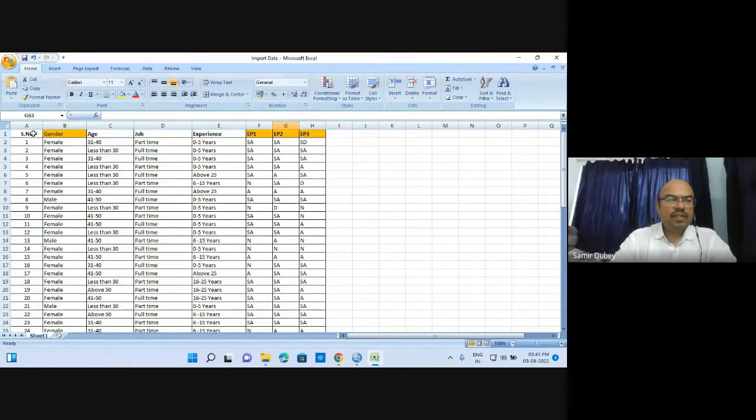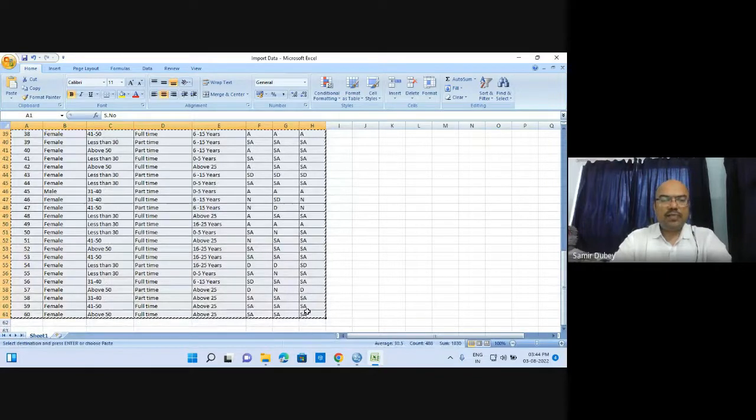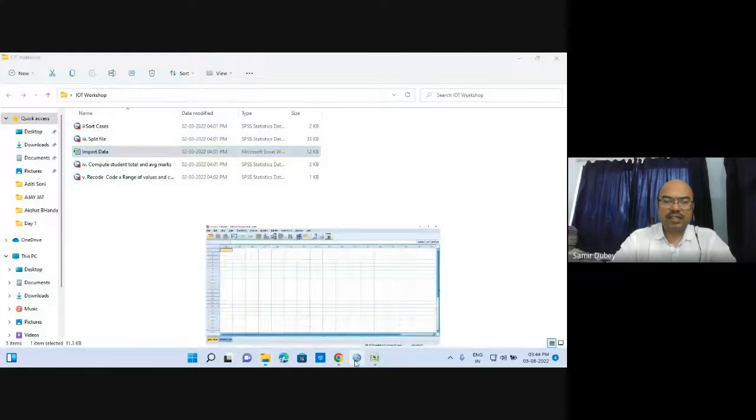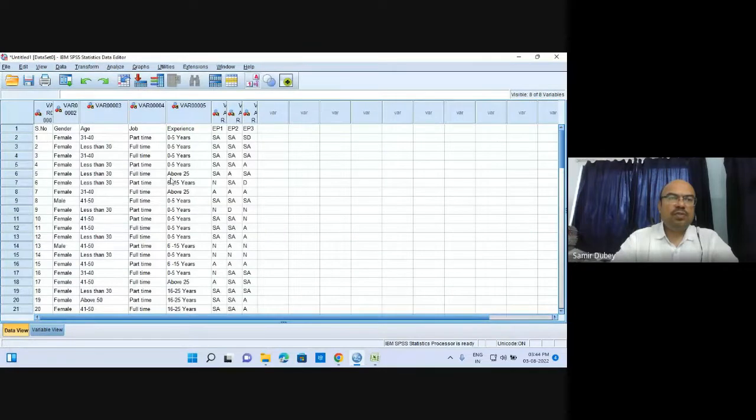The very first row already contains variable names. So if we copy the whole sheet, let me copy it, I have copied it, and now let me paste it into the SPSS file. This is how we used to paste. When we paste the complete file over here, the serial number, gender, age, job, experience headings have also been recorded as if they are one of the responses.